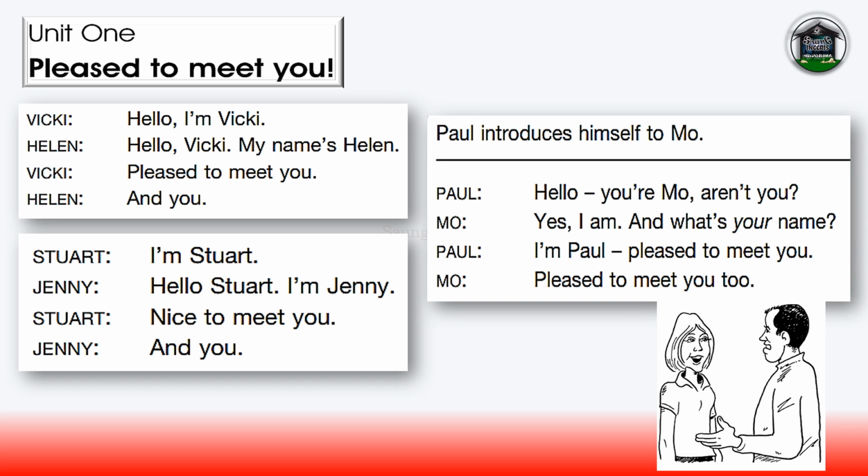Unit 1. Dialogue 3. Paul introduces himself to Mo. Hello, you're Mo, aren't you? Yes, I am. And what's your name? I'm Paul. Pleased to meet you. Pleased to meet you too.